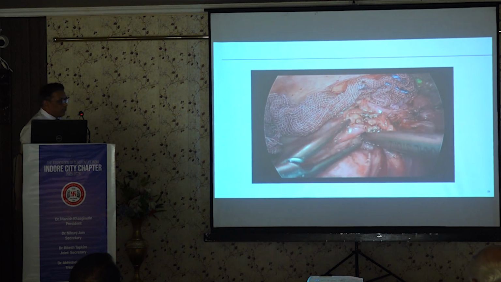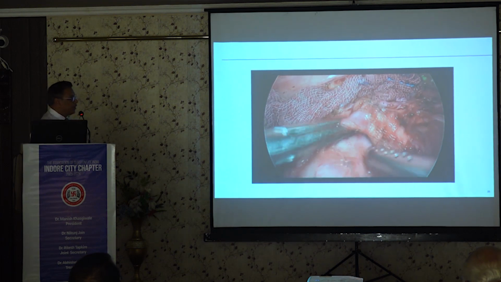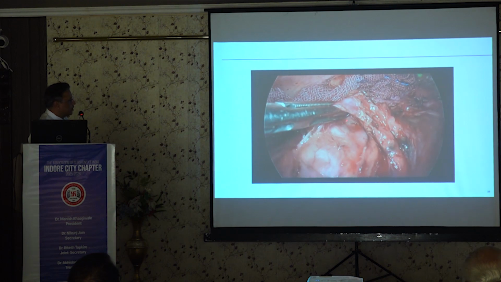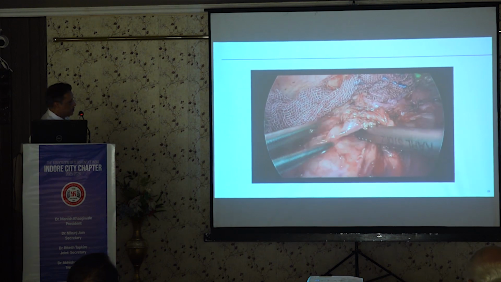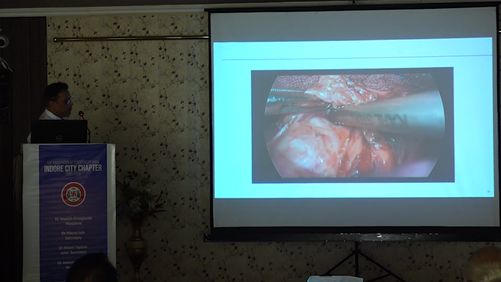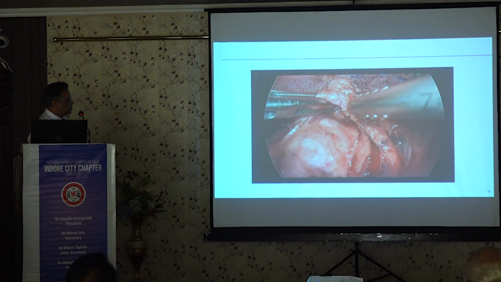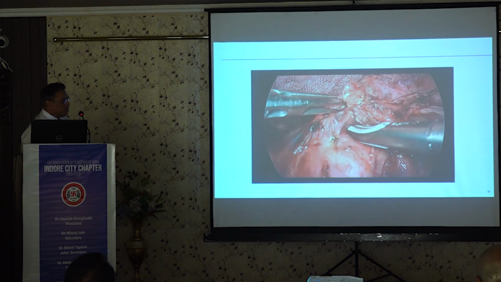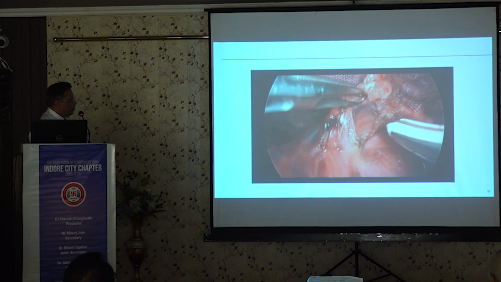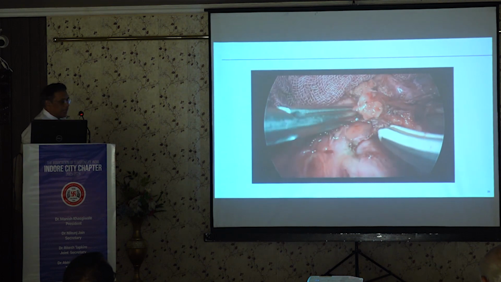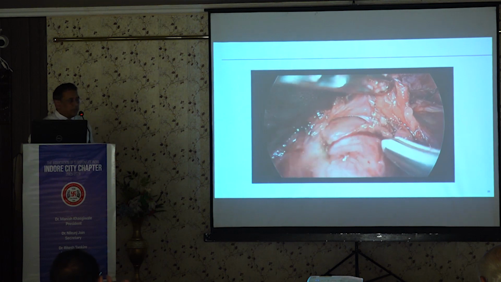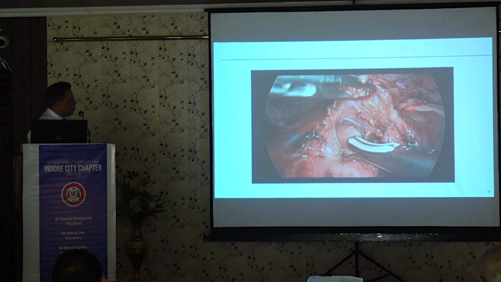Now, if there is significant fibrosis, there is a likelihood of getting into a wrong plane. Here we can see that this is the pericardium, which is already lifted because of significant fibrosis. So, with careful dissection, we need to come back to the right plane, which is anterior to the pericardium. This is important to identify, especially when the patient has received some kind of neoadjuvant treatment, either chemotherapy or chemoradiation. There is a good likelihood of having such kind of fibrosis. So, it is important to recognize the correct plane to reduce the complications.